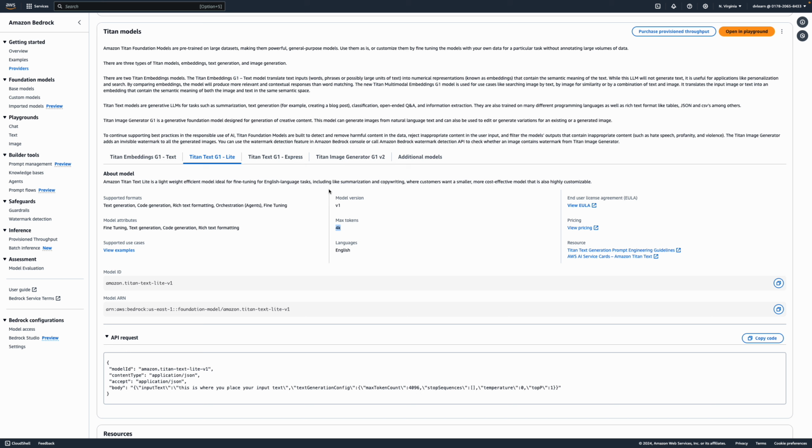For example, if you have a use case where you need to provide a very long input or prompt to the foundation model, and likewise when the model wants to respond with a long response, it means you are talking about a lot of tokens in the input and a lot of tokens in the response.